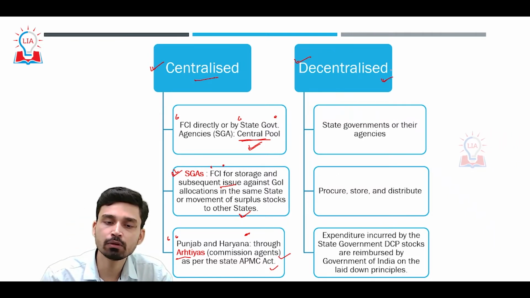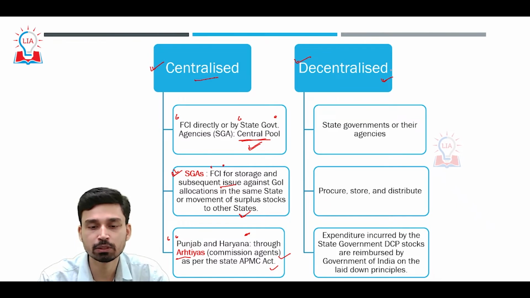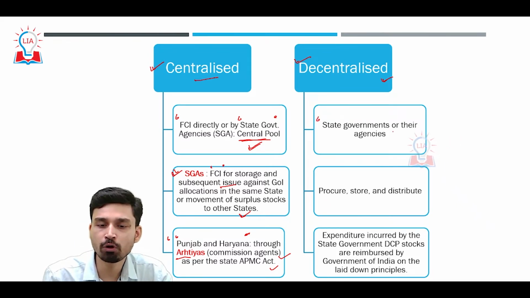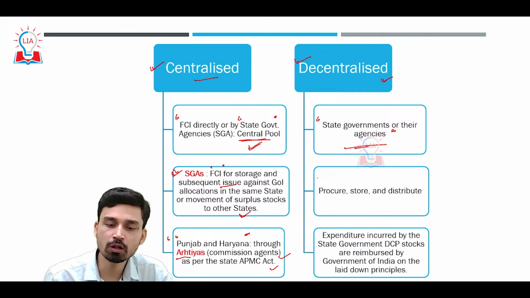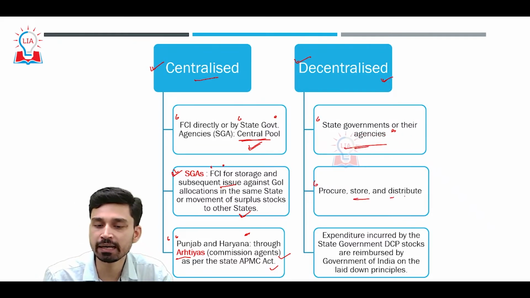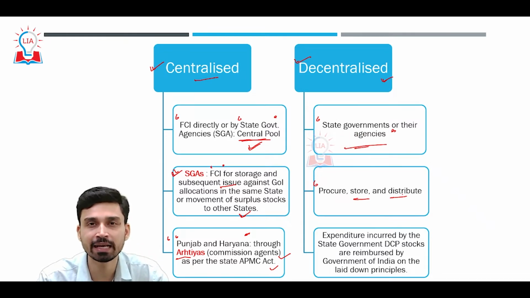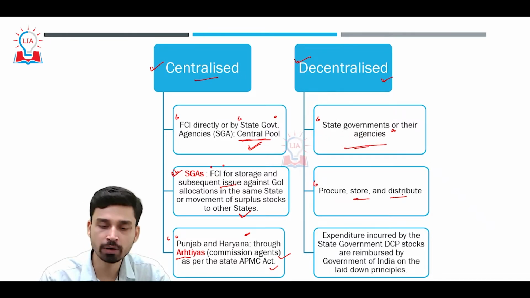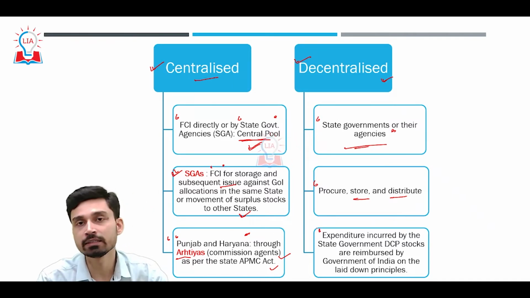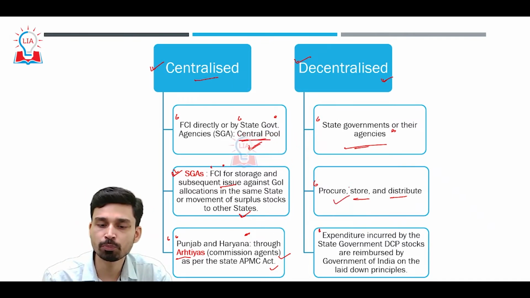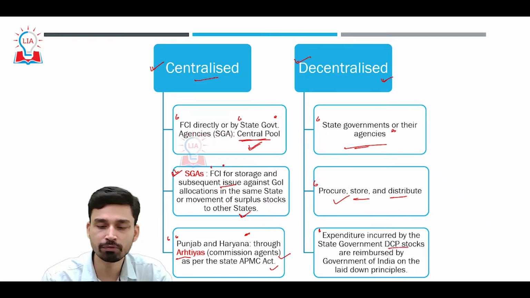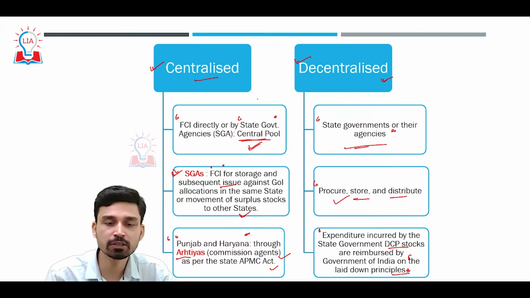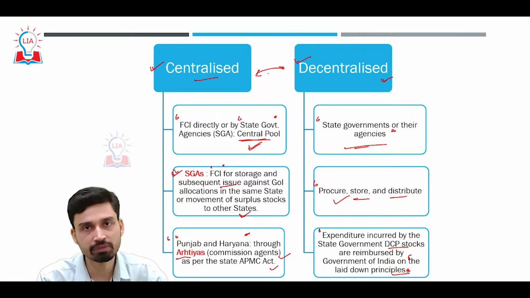Now the second method of procurement is called the decentralized method of procurement. Here FCI is not involved at all. This is largely done by the state government or through their agencies, and all three functions of procurement, storage and distribution are carried out by the state government agencies themselves. However, whatever expenditure is incurred by these agencies in the process of procurement, storage and distribution, the state governments are reimbursed by the Government of India on the basis of previously laid down principles. So these are the two main methods of procurement and the differences between them.